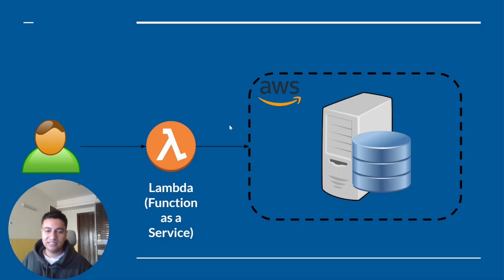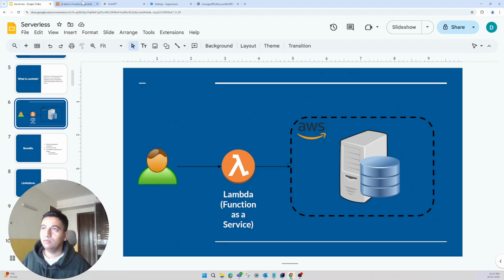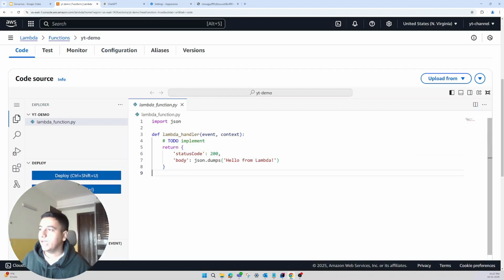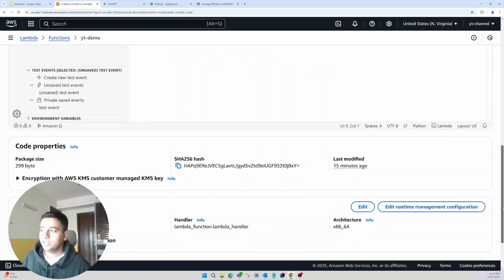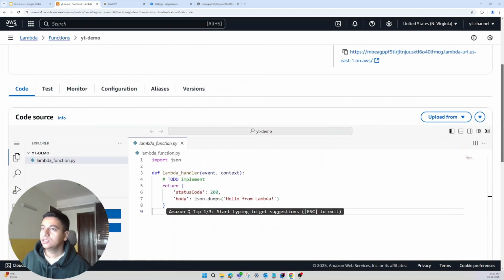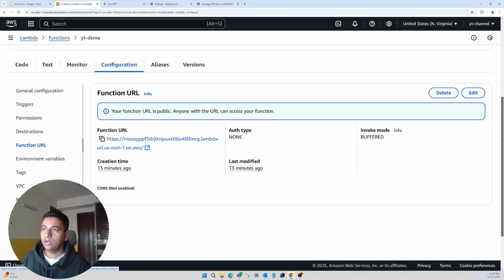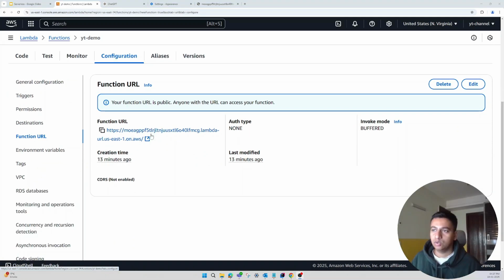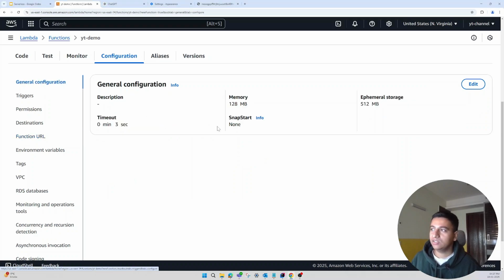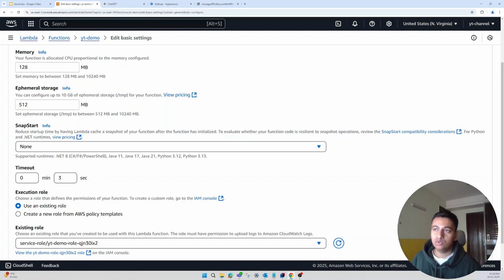So now that you understand the concept of serverless and Lambda function, let's go back to the AWS console and take a look at some of the other features that we get with Lambda. If you click on configuration, all the configuration related to a Lambda function will be present here. Over here you can see the function URL that we had created and the auth type as well. If you click on general configuration, you will see an important thing. If you click on edit, over here you can do some basic setup.